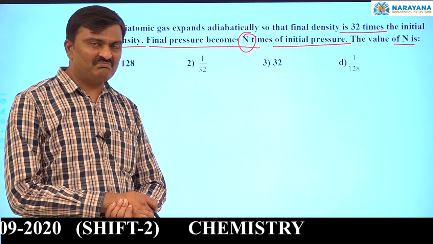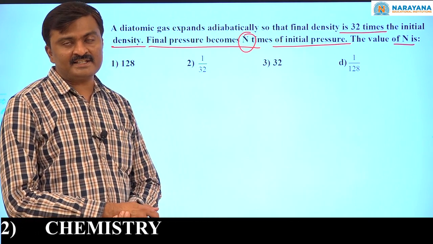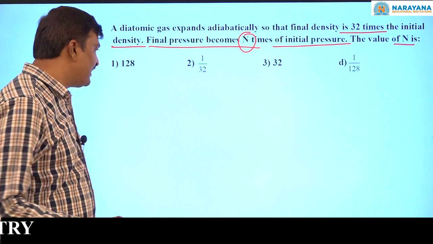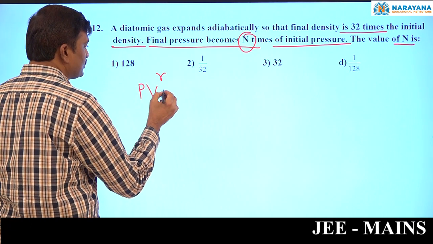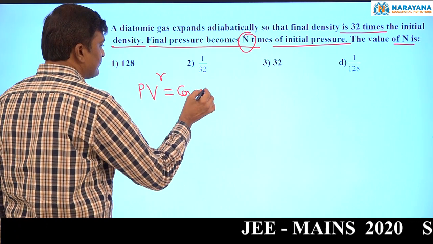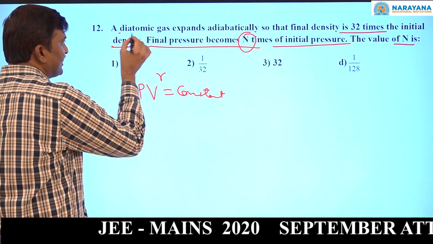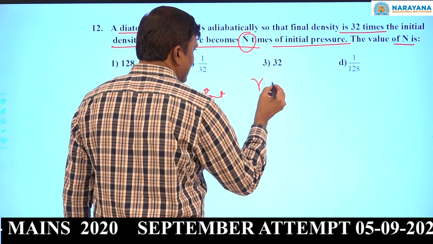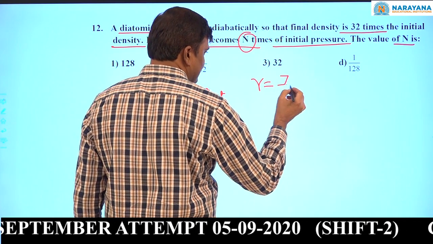T1 T2 relation not given. So we have to take it as adiabatic reversible process. For adiabatic reversible process, we can follow P into V to the power gamma equal to constant. Now, it is diatomic gas, they said. For diatomic gas, gamma value how much? Gamma value 1.4 or 7 by 5.